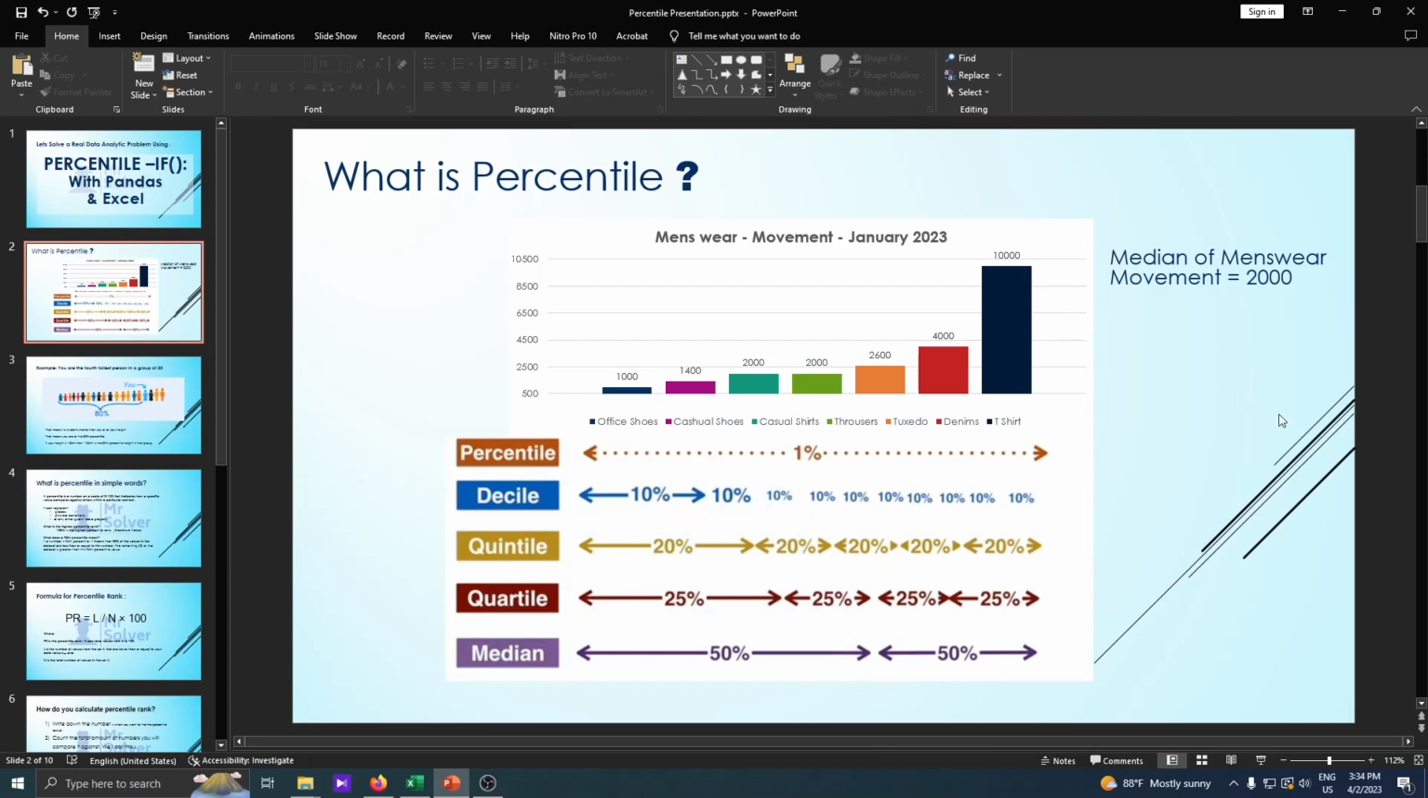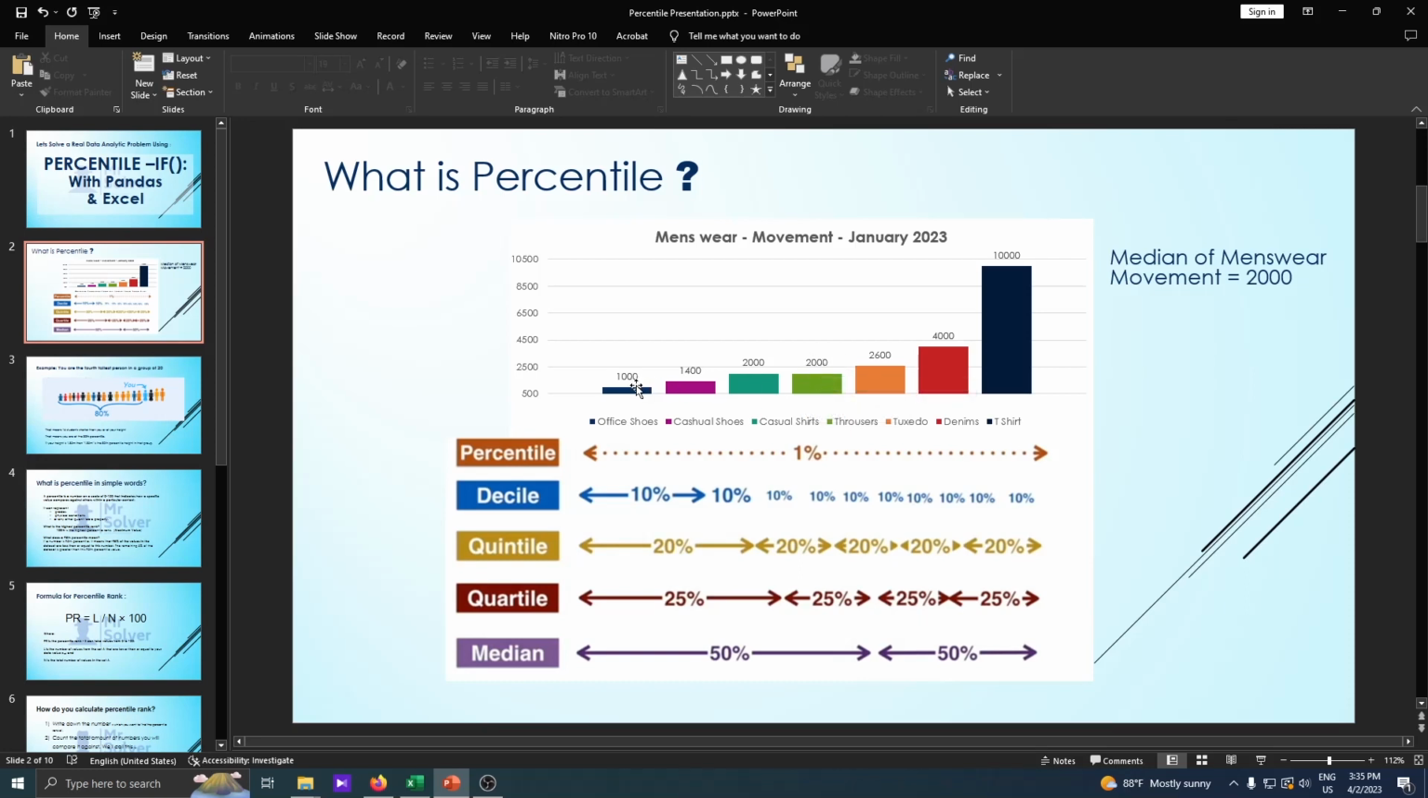Okay guys, before we continue with percentiles, I hope you are aware of what the median is. The median is nothing but the middle value of a particular data set. In this chart, as you can see, there are 7 data points: office shoes, casual shirts, trousers, tuxedo, denims, and t-shirts. This is the movement of fashion sales in the month of January in the menswear category. So in this data set, the median, the middle value, is 2000 guys.